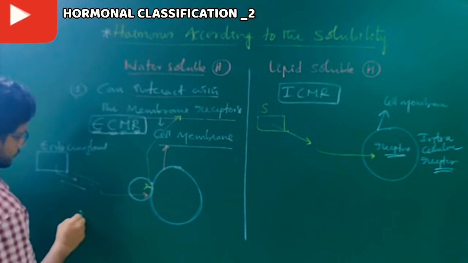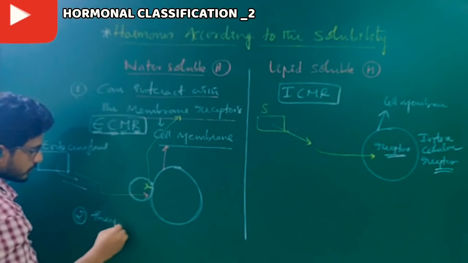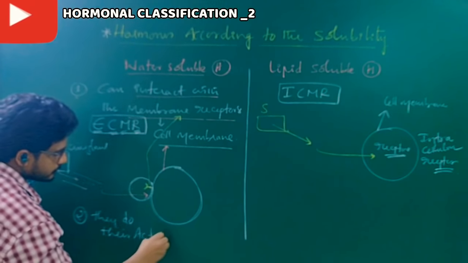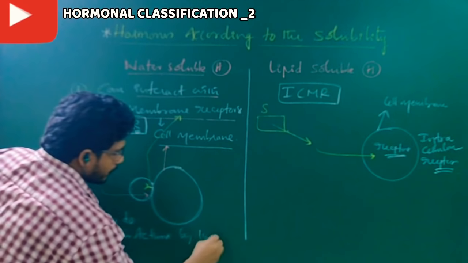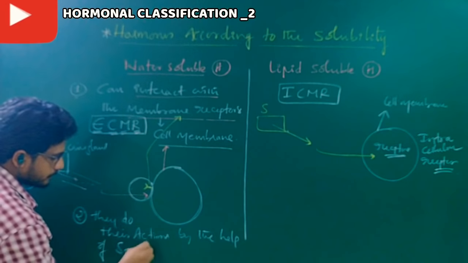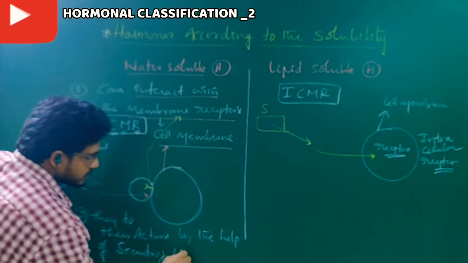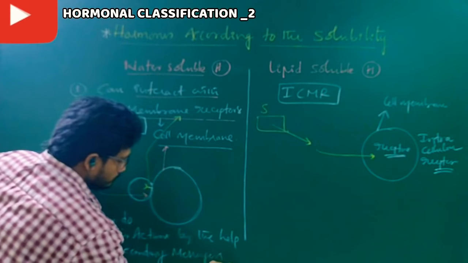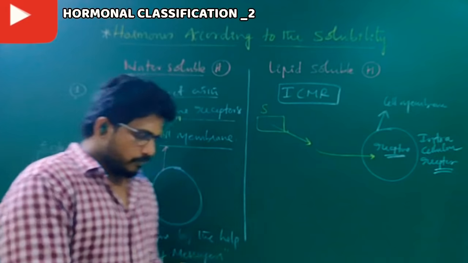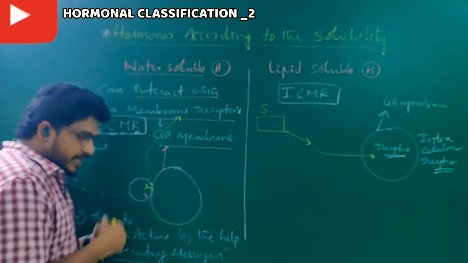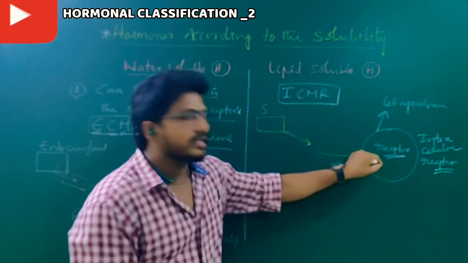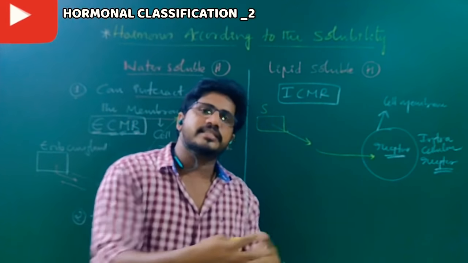Second thing, they do their actions with the help of secondary messengers. What are secondary messengers? Hormone is a chemical messenger, but here you are listening to secondary messenger for the first time. In this case, a hormone can enter the cell so that it can do its actions inside the cell.